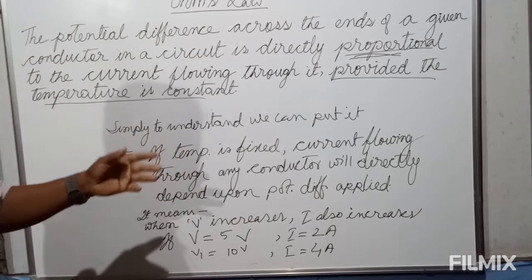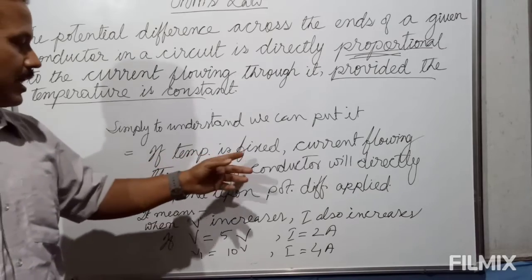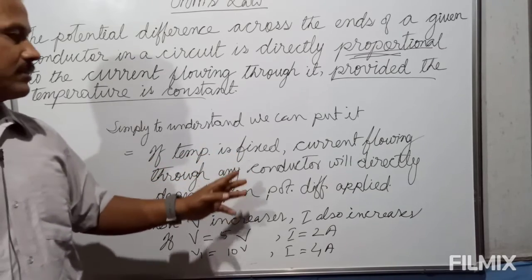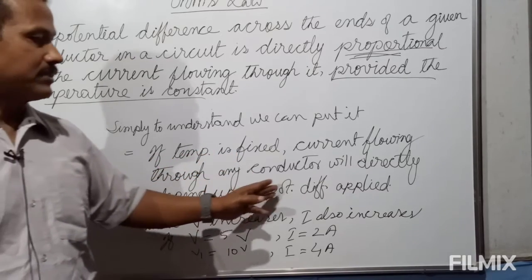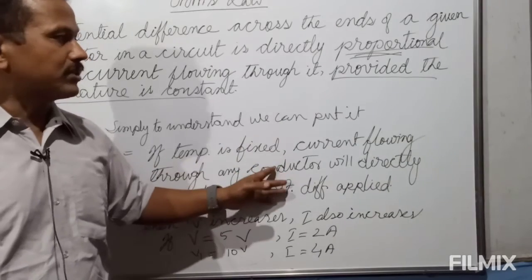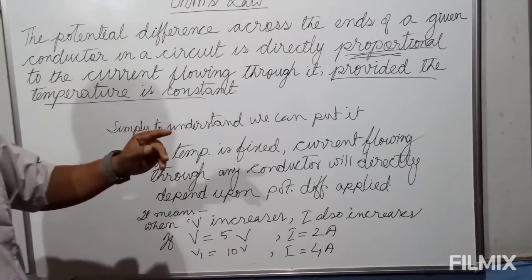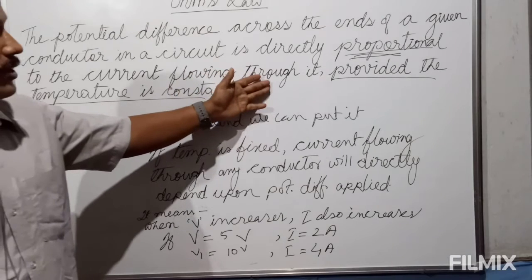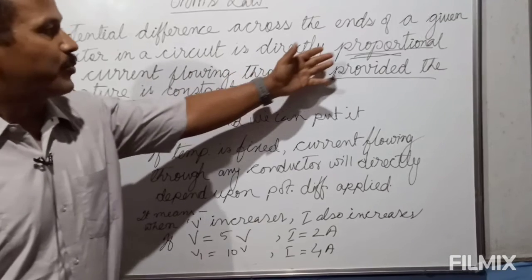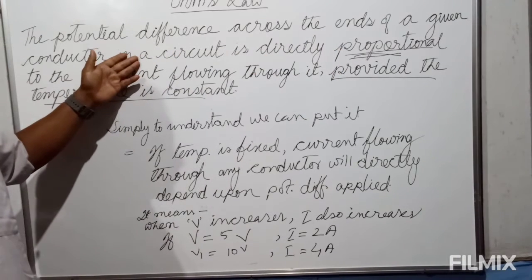In reverse we can understand that if temperature is fixed, current flowing through any conductor will directly depend upon potential difference applied. This is how you should understand Ohm's law. When I say reverse it, you should say that the current flowing through a conductor is directly proportional to the potential difference applied.